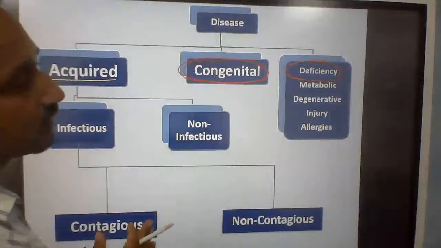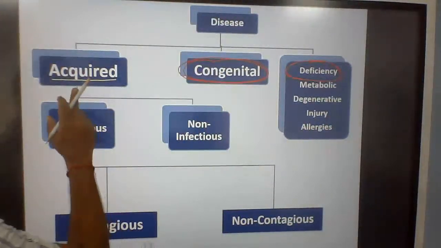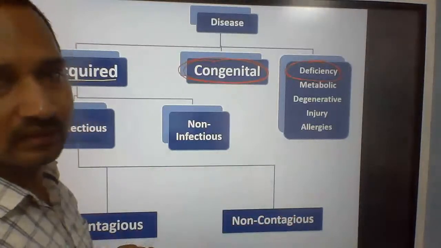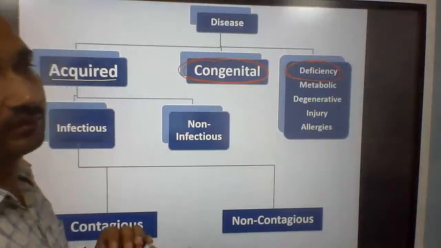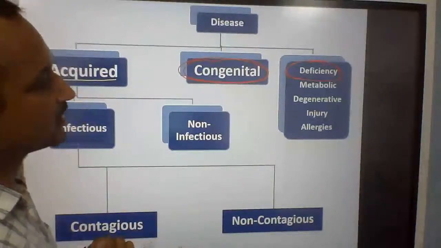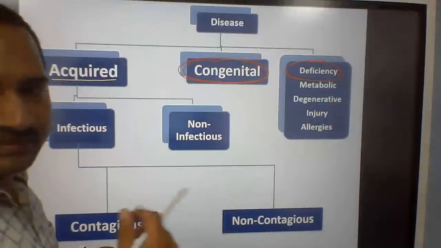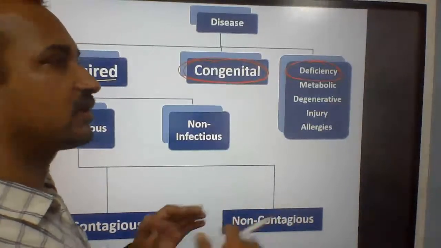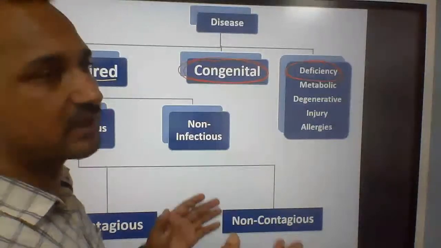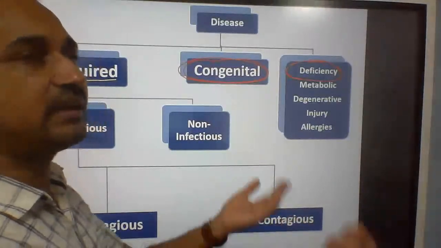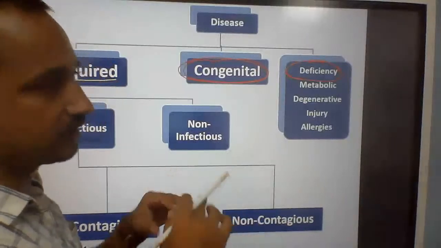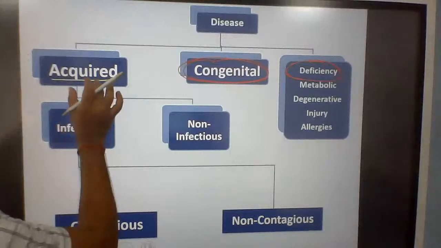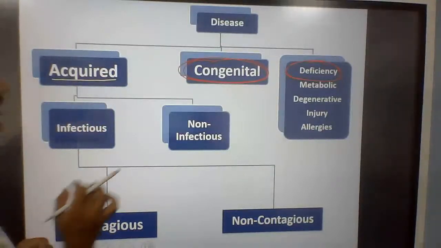So diseases are broadly categorized in three groups: acquired, that we get from our surroundings. Such diseases we always get from our surroundings, just like corona. Corona is a kind of acquired disease because it is transferred from one person to another person, that is present in our surroundings, and we are getting that one. We are inviting that disease. So that kind of disease is called acquired disease.